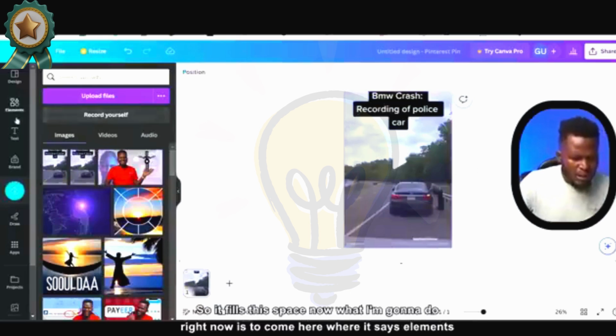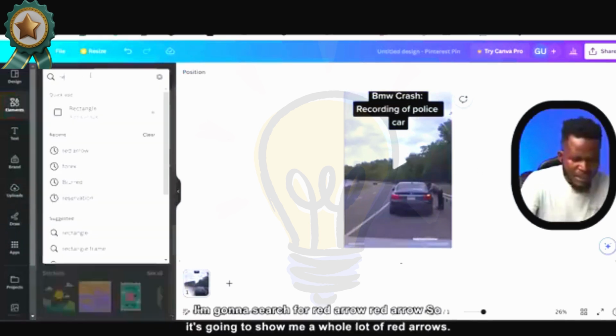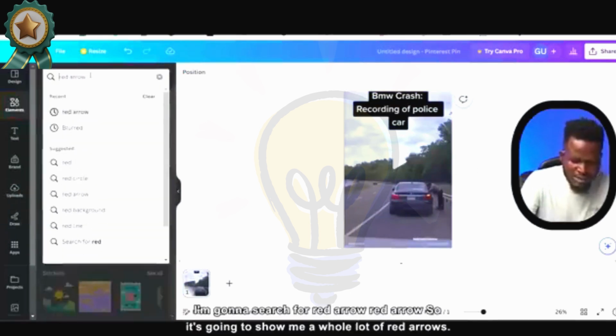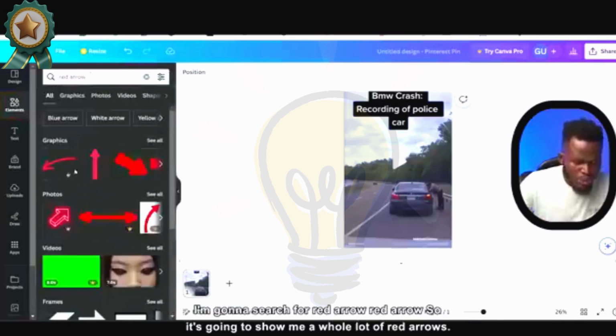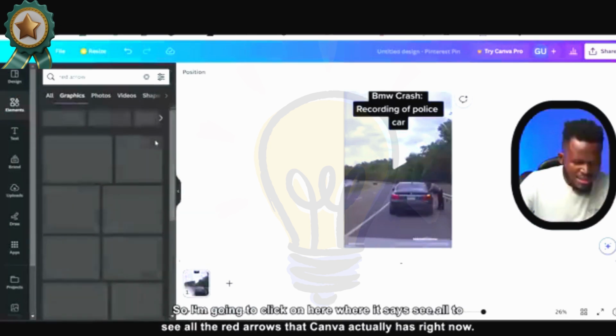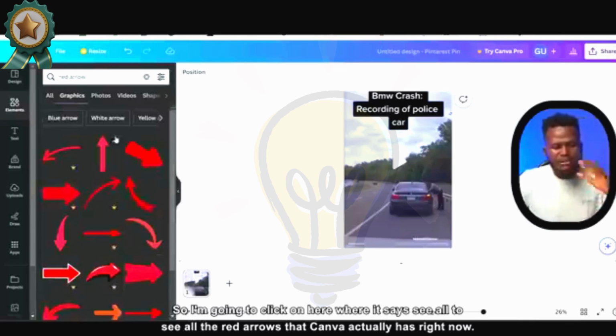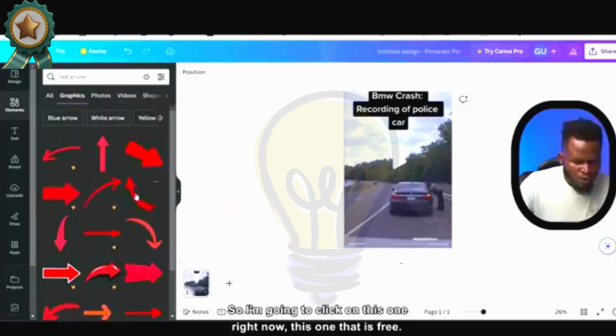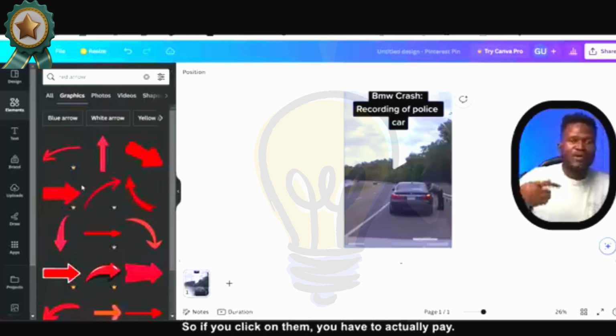Now what I'm going to do is come here where it says elements. I'm going to search for red arrow. So it's going to show me a whole lot of red arrows. I'm going to click where it says see all, to see all the red arrows that Canva actually has right now. This one is free. The ones that have these pro things right here are the paid version. So if you click on them, you have to actually pay.